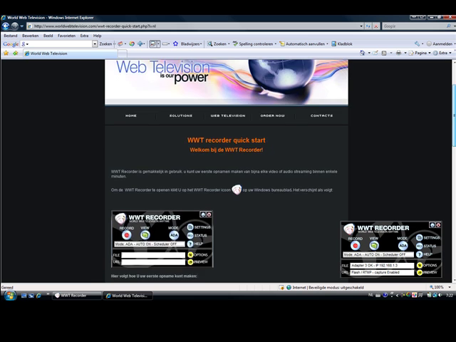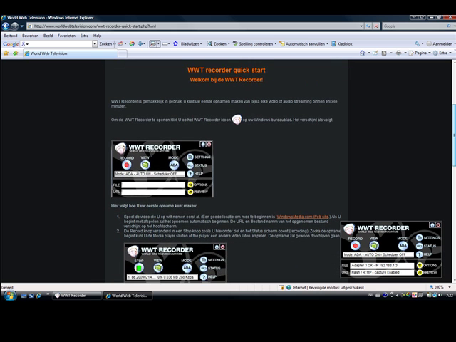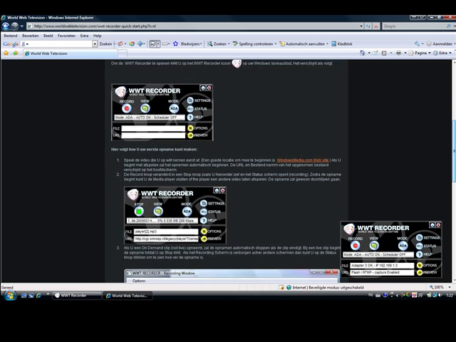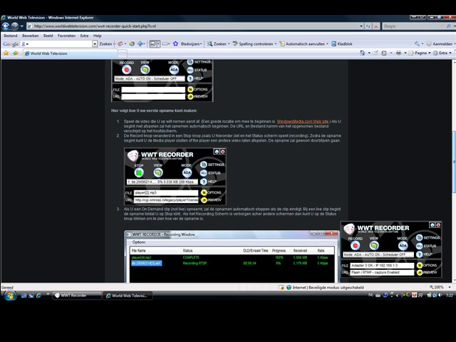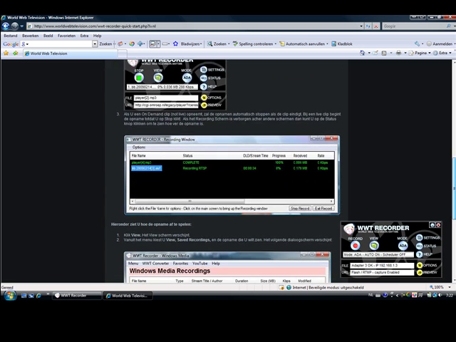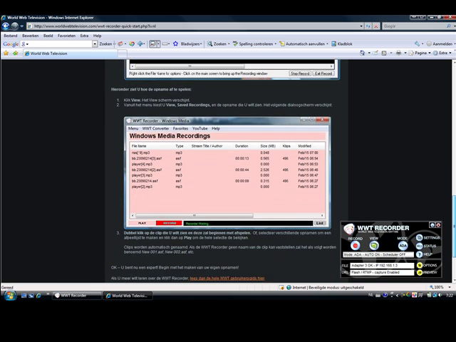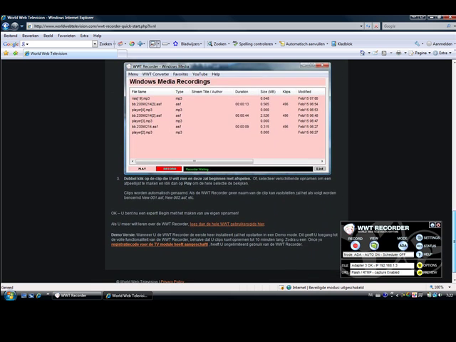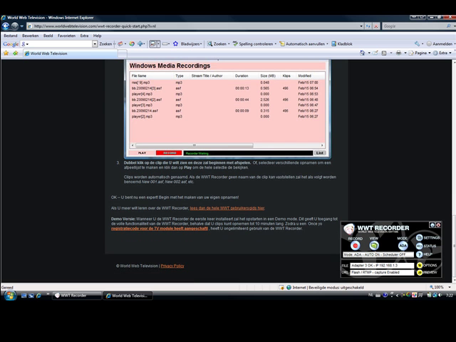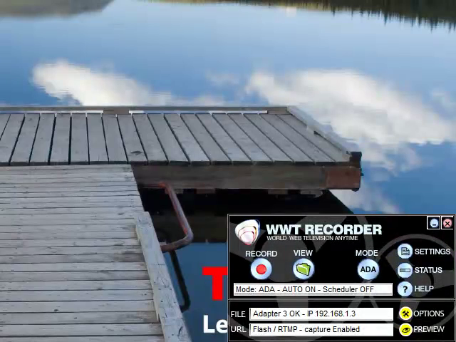After the installation of the software, you will automatically be on the WWT Recorder Quick Start page. Here you will find all the information you need to do your first recording. When you scroll down, you will see all the information necessary, including pictures. The following information is only meant for users of Windows Vista.